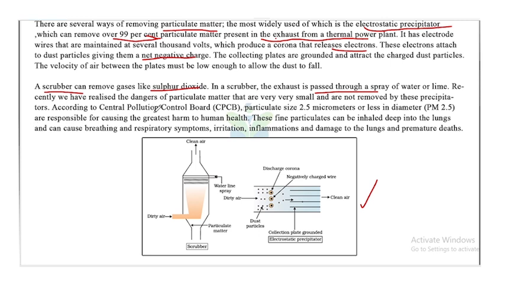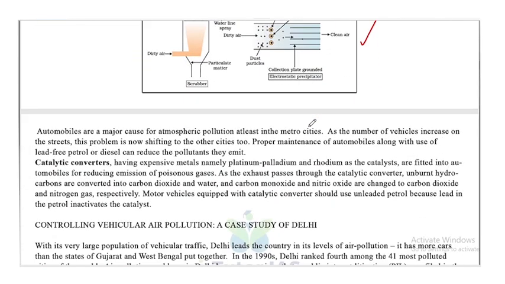According to Central Pollution Control Board, particulate size of 2.5 micrometers or less in diameter, that is PM 2.5, are responsible for causing the greatest harm to human health. These fine particulates can be inhaled deep into the lungs and can cause breathing and respiratory symptoms, irritation, inflammation and damage to the lungs and premature deaths.